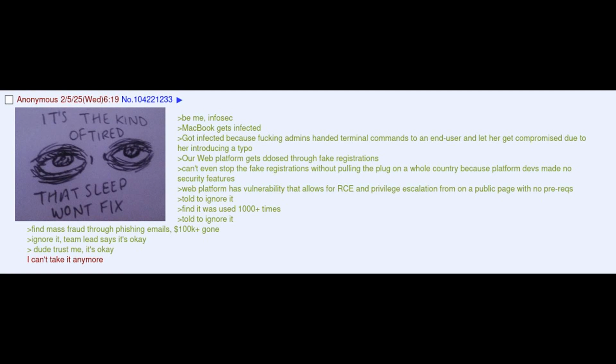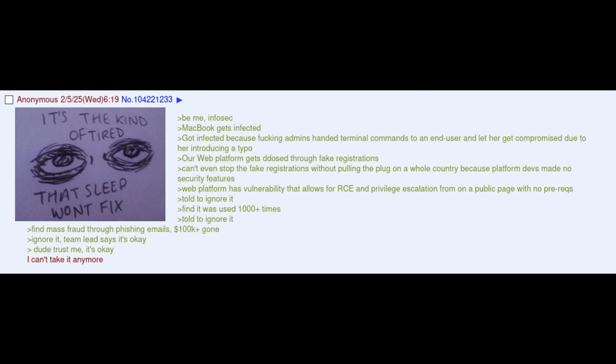Believe me, InfoSec. MacBook gets infected. Got infected because fucking admins handed terminal commands to an end user and let her get compromised due to her introducing a typo. Our web platform gets DoSed through fake registrations. Can't even stop the fake registrations without pulling the plug on a whole country because platform devs made no security features. Web platform has a vulnerability that allows for RCE and privilege escalation from a public page with no prereqs.